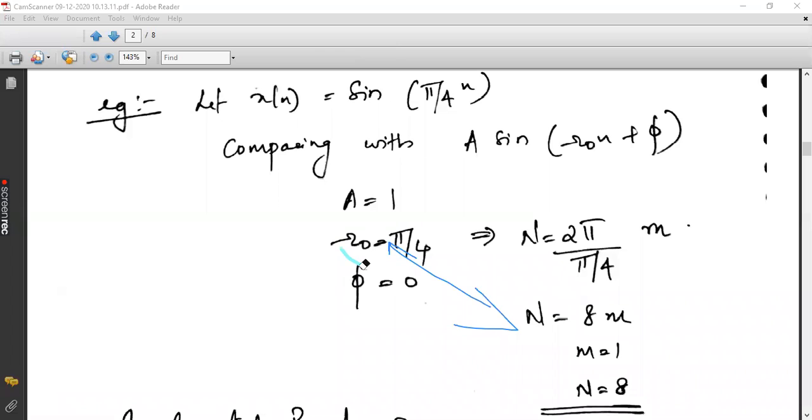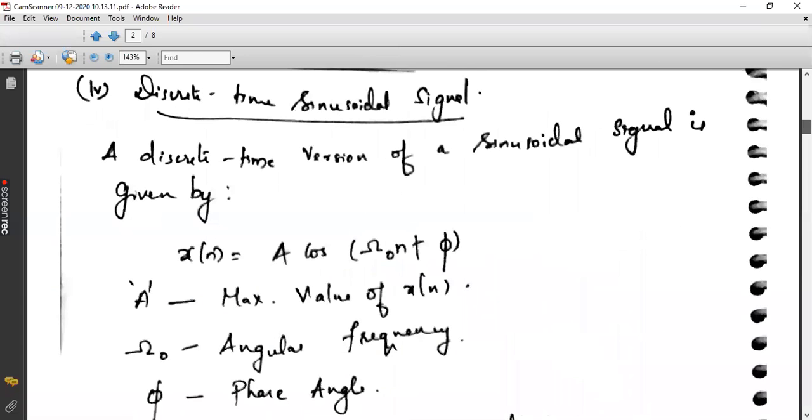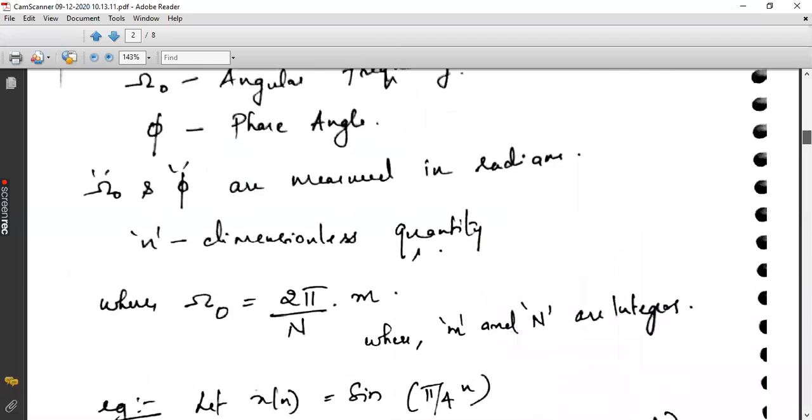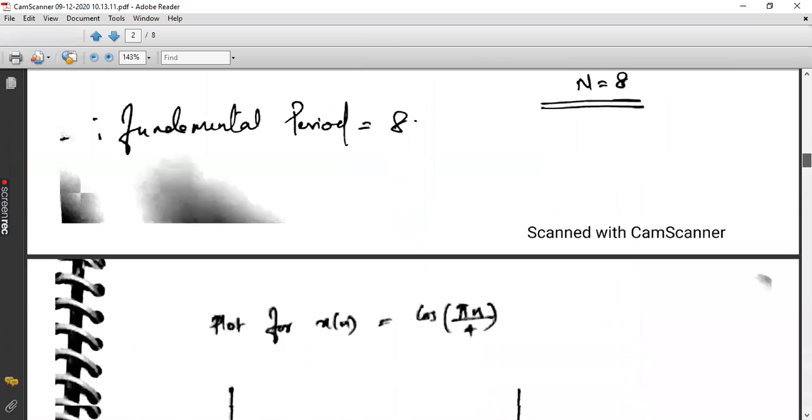And meanwhile, what is the phase angle here? When you compare this signal with the standard, the phase angle is 0. So there is no shift for the sinusoidal signal. So this is the way of representing a general sinusoidal sequence, that is a sine omega n plus phi or a cos omega n plus phi.